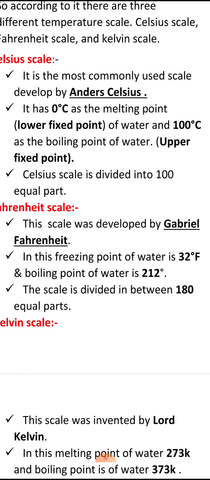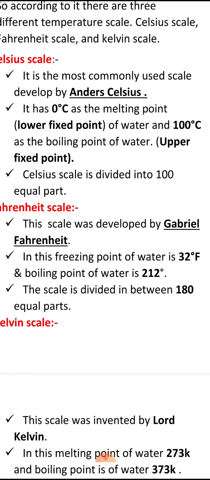100. Like in your scale, if we say between 0 and 1, how many divisions are there? 10. In the same way, in the Celsius scale, between one number and the next there are 100 divisions. I hope you understand the Celsius scale. So the Celsius scale was developed by the scientist called Andreas Celsius.